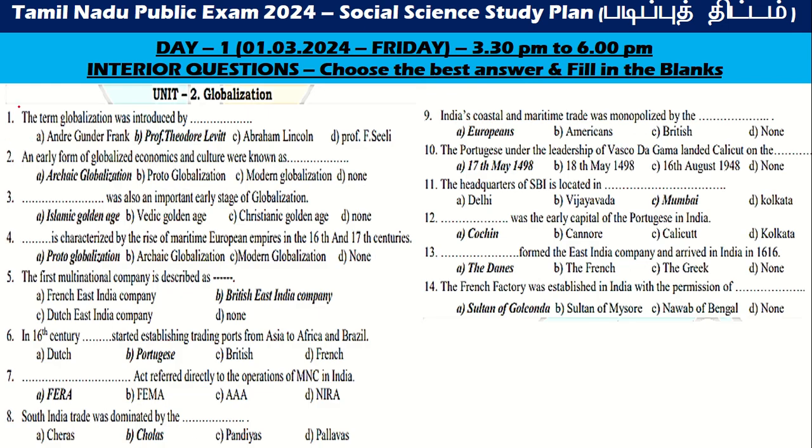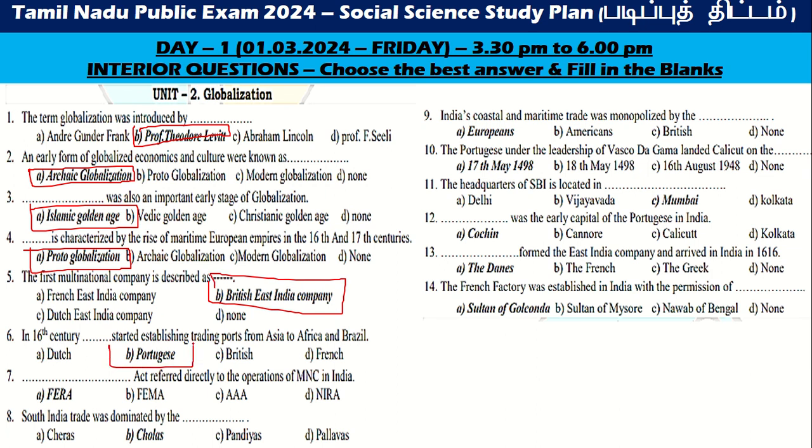The term globalization was popularised by Professor Theodore Levitt. Early form of a globalized economy is organic globalization. Another important early stage of globalization is the Islamic Golden Age. The rise of maritime trade is characterized as proto globalization. The first multinational company is described as the British East India Company.